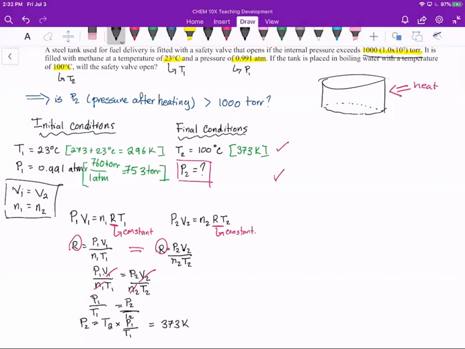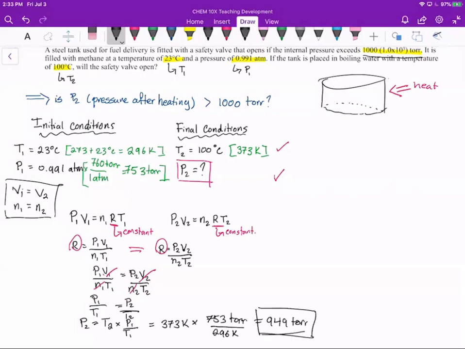373 K times 753 torr over 296 K, which, calculating that number exactly, gives us a final pressure of 949 torr for our final pressure.